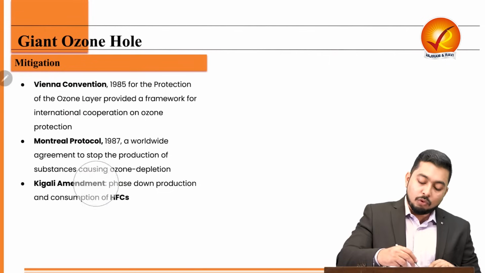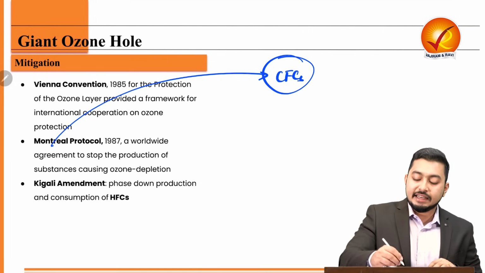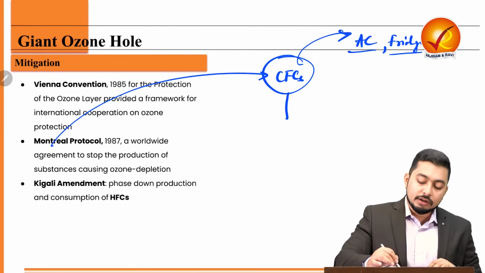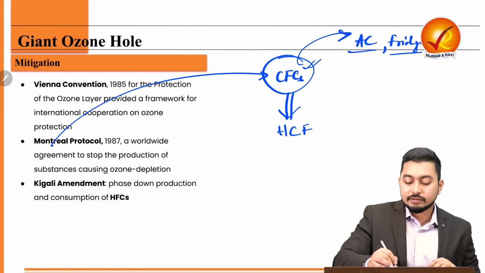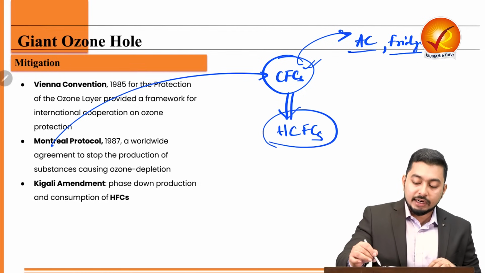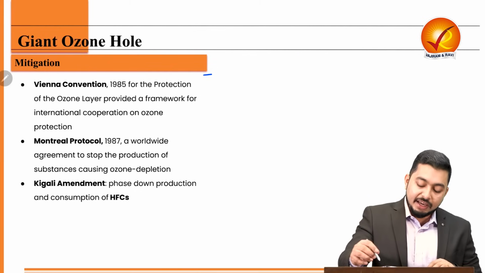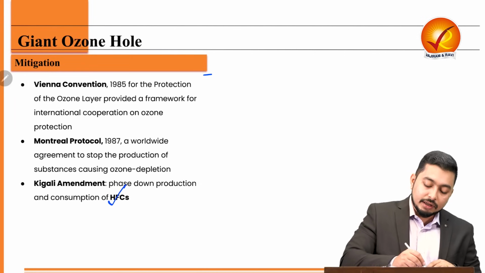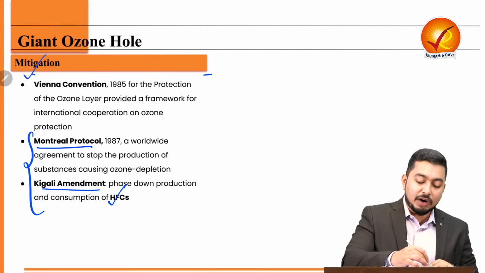Because Montreal Protocol, it restricted the use of CFC. And these CFCs are used where? ACs, fridge, aerosol sprays, everywhere. So, we phased out CFCs, but we started using HCFCs. But later on, it was found out that they are also dangerous. So now there will be phasing out of HFCs and CFCs. And this is the Montreal Protocol and the Kigali Amendment for you. And this is part of the mitigation.